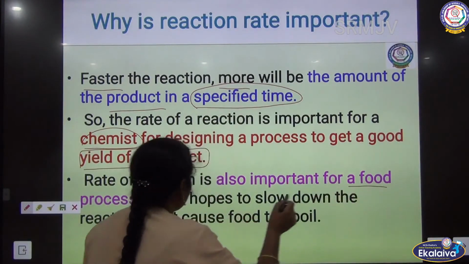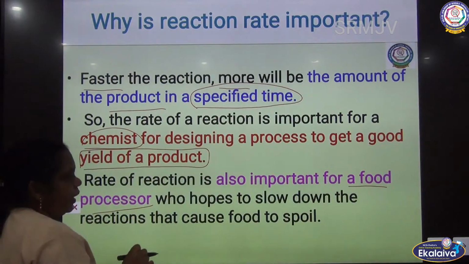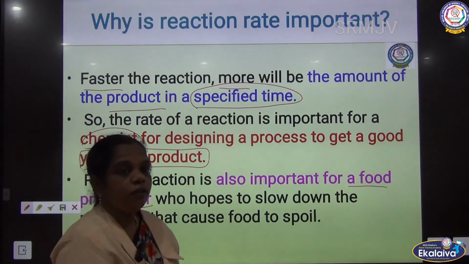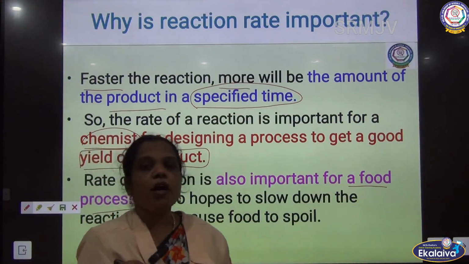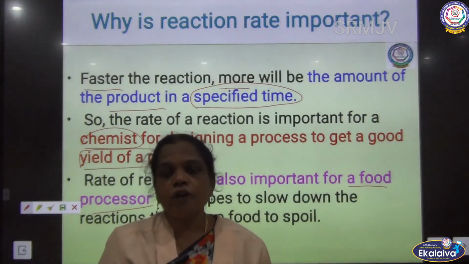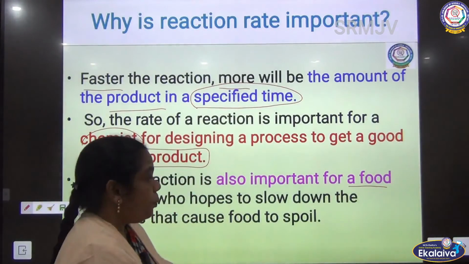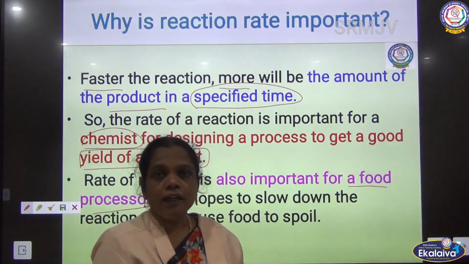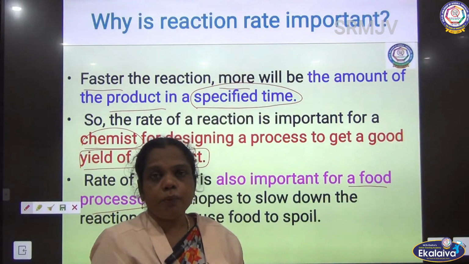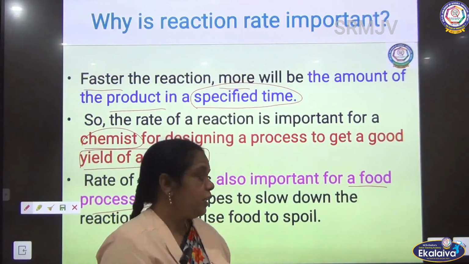In the food process, if you slow down the reaction, it makes the food spoil, because of the microbes it can spoil. So they prefer to complete the process in a shorter period, that is, a fast reaction.